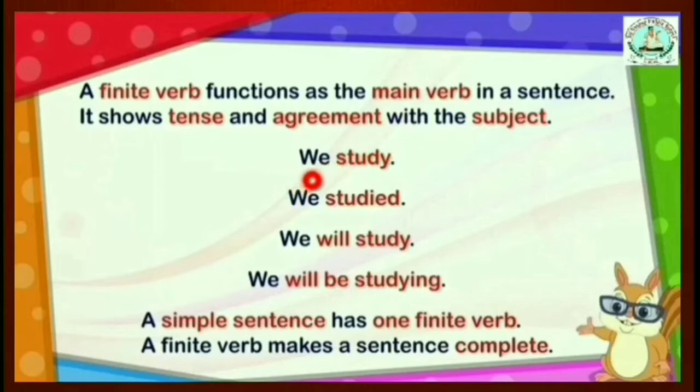Look at the examples. We study, it is simple present tense. We studied, it is simple past tense. We will study, simple future tense. We will be studying, future continuous tense. So here study, studied, will study, will be studying, these are finite verbs because they show tense and agreement with the subject.